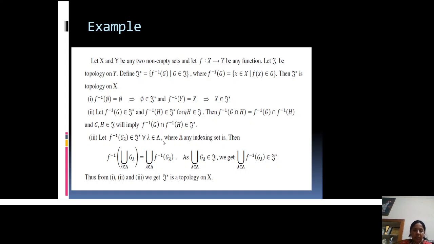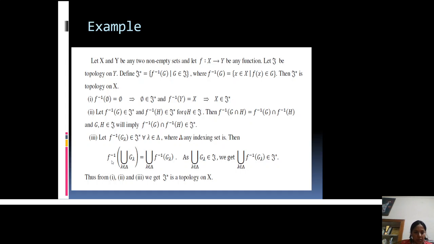In the third property, let us take an arbitrary collection of members of τ star, meaning f inverse G_λ, where λ is an indexing set, and all G_λ are members of τ.